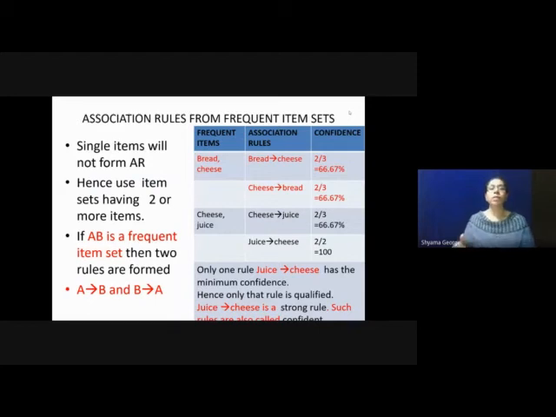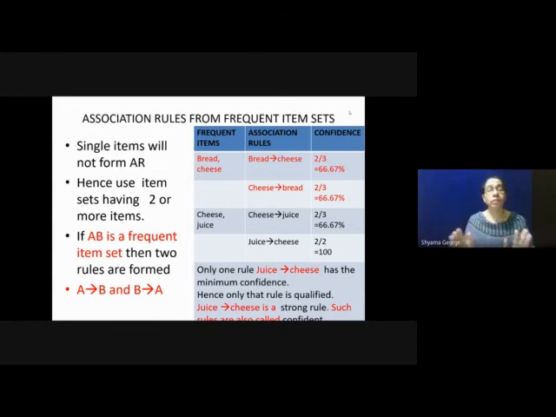Now we have to form the association rules from the frequent item sets. Single items will not form an association rule, hence we use item sets having two or more items.